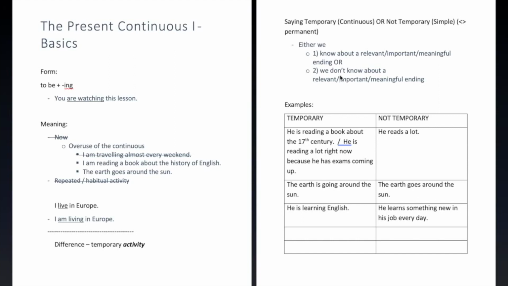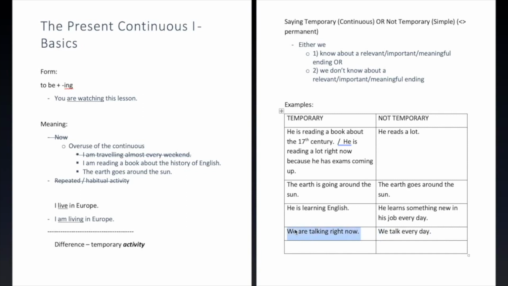Right? Another example. We talk every day. We are talking right now. All right. So again, we're talking right now.